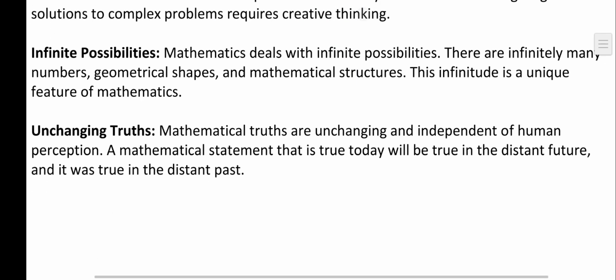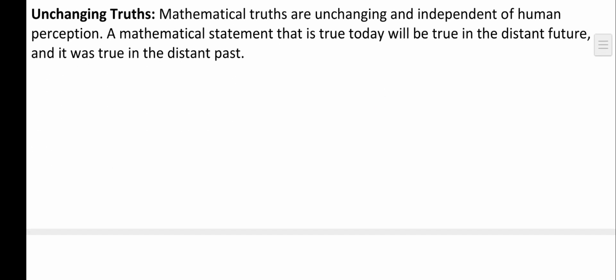All right. Now, unchanging truth. Mathematical truths are unchanging and independent of human perceptions. A mathematical statement that is true today will be true in the distant future, and it is true in the distant past. See, whatever the formula, the truth we have found in mathematics, it is not going to change today or tomorrow or any time, right? Because it is already proven in the past, it is proven in the future, it is proven in the present. So that's why we just accept it. It is universally accepted, and we progress with our mathematical stuff, right?